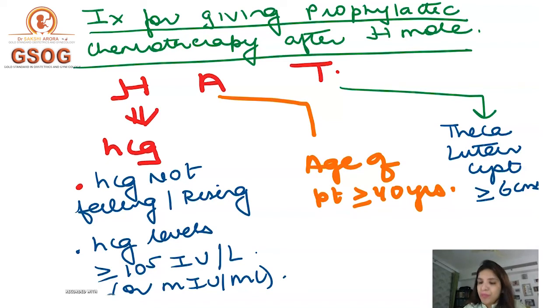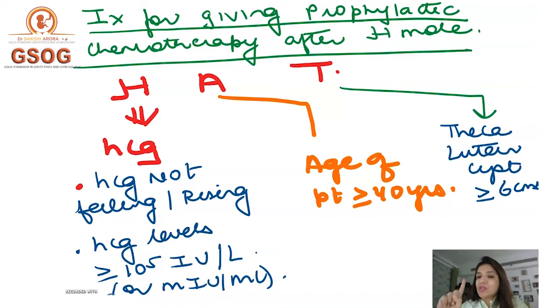after H mole. Now, the indications for giving prophylactic chemotherapy after H mole, you can remember by the mnemonic HAT, where H stands for HCG levels. So there are 2 conditions of HCG when you have to give prophylactic chemotherapy.